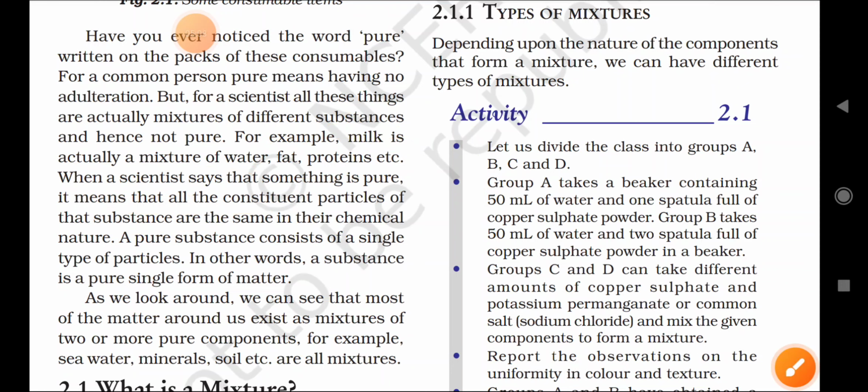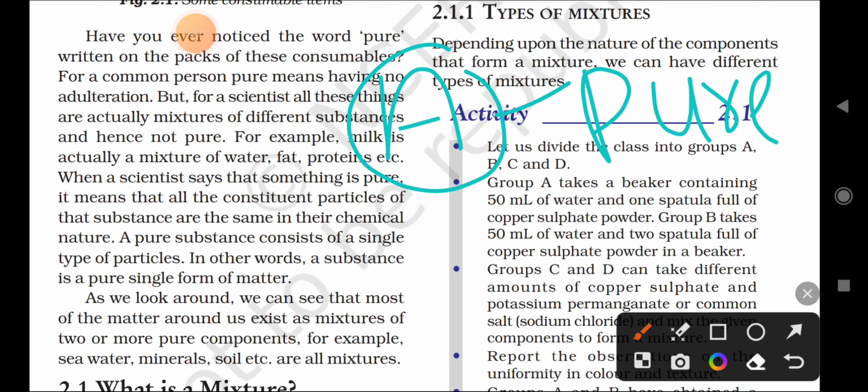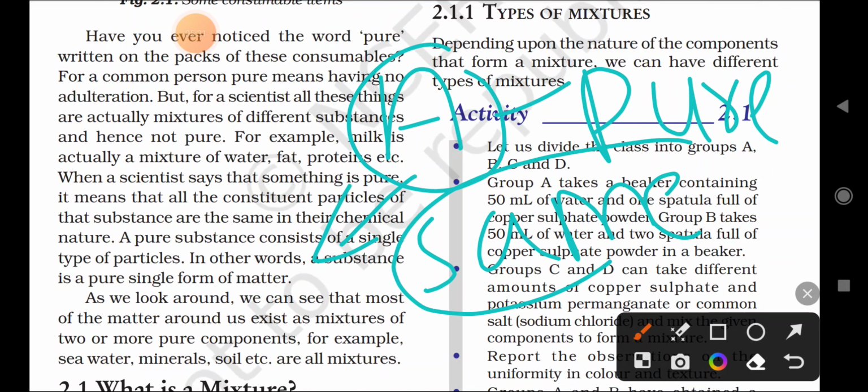Whenever a scientist says a substance is pure, it means all the particles in that substance have the same chemical nature.